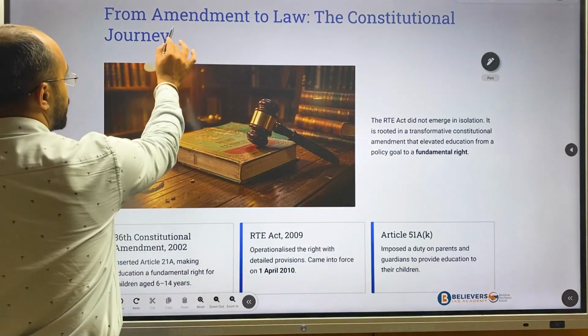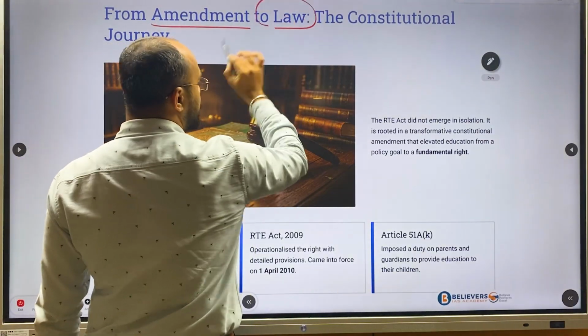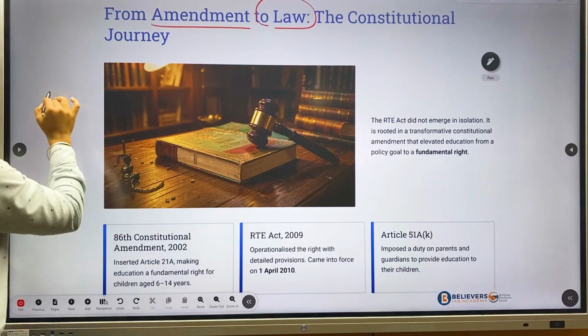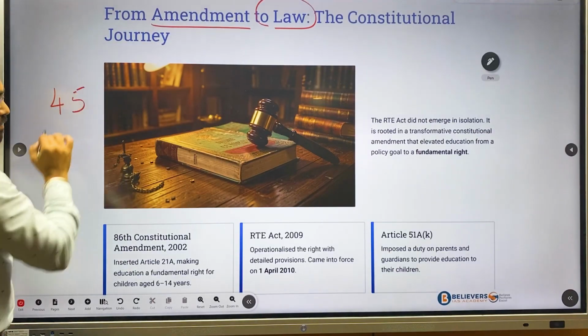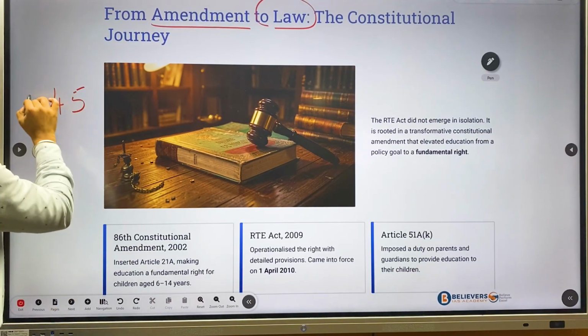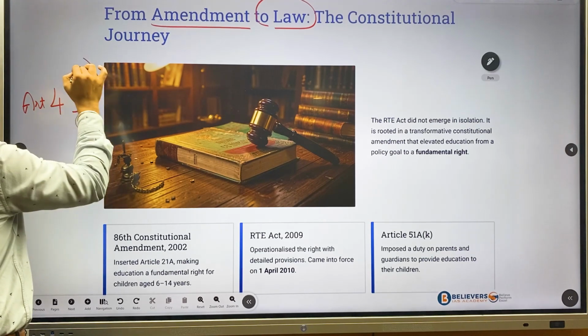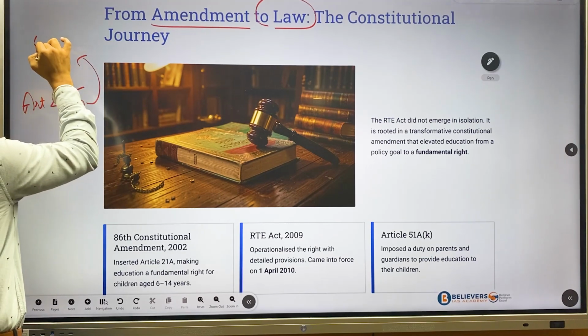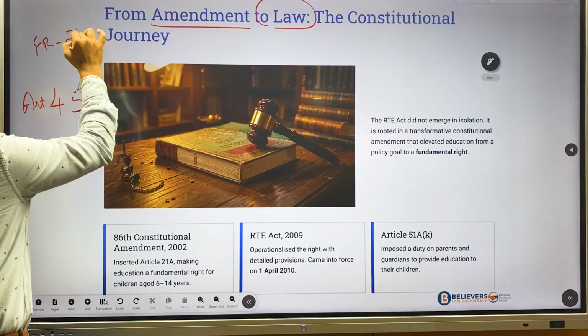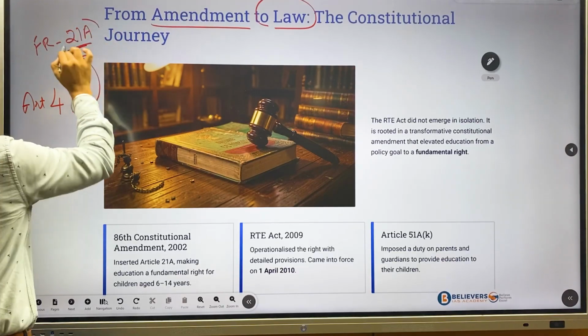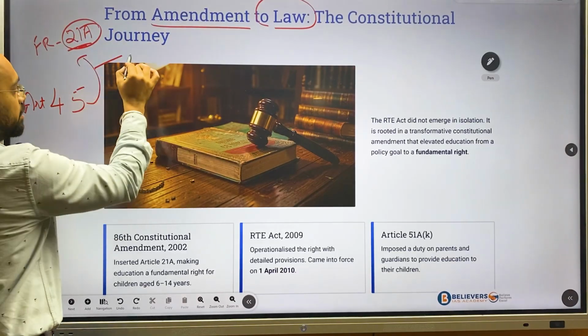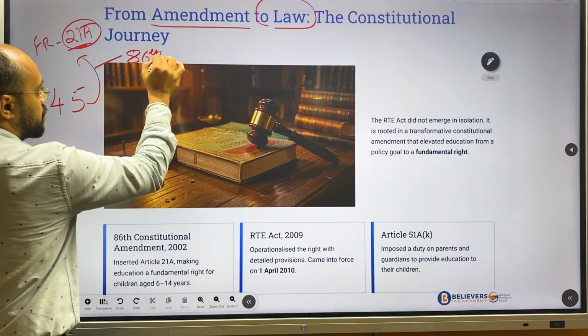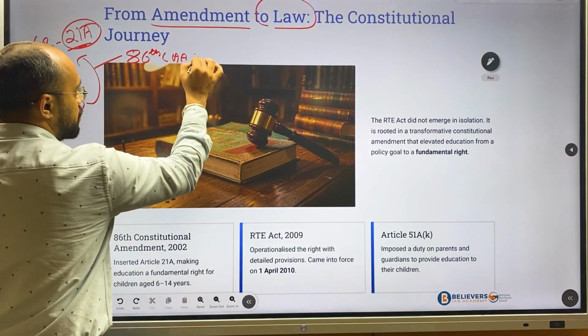Okay, now we'll understand from amendment to act. We already understood that earlier it was mentioned in Article 45 of the DPSP and it was made a fundamental right under Article 21A through the 86th Constitution Amendment Act of 2002.